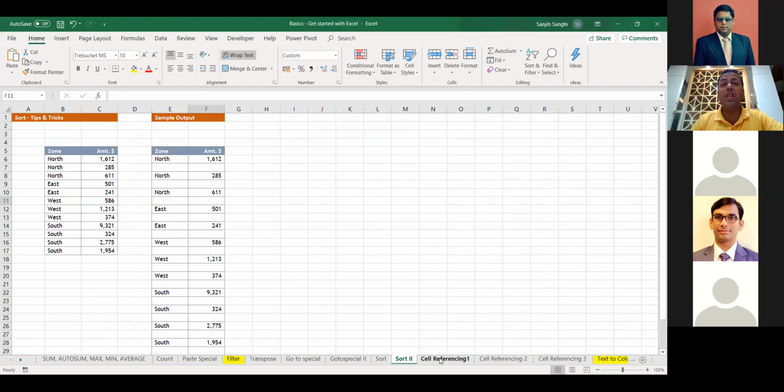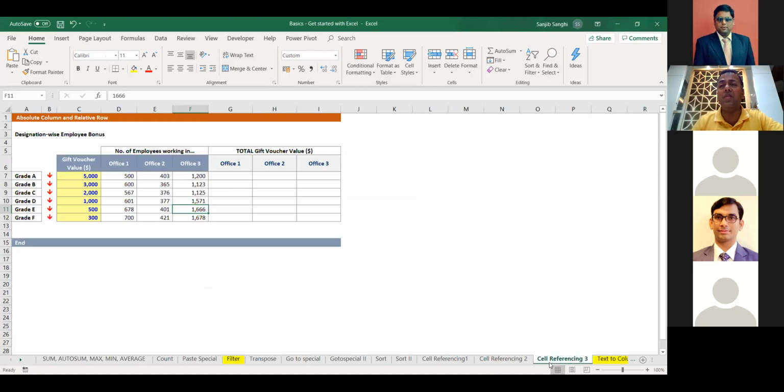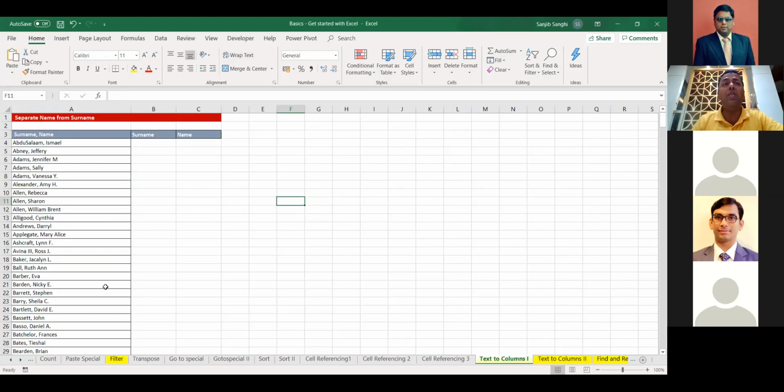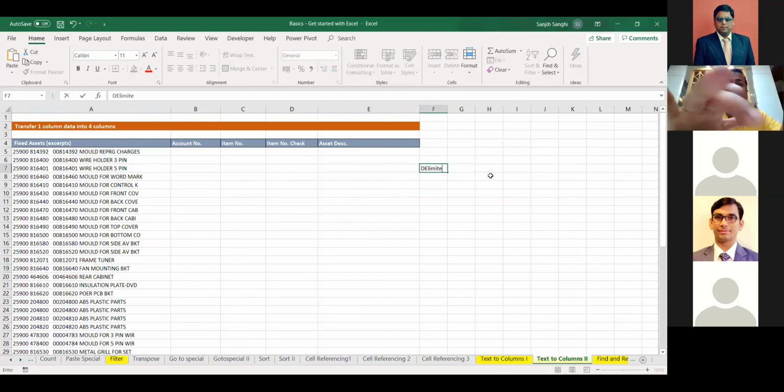We learned cell referencing, how we can use the $ sign to fix a particular data cell and then use the formula for all the categories. We learned various versions of cell referencing. And then we learned text to column, wherein we are able to break a text cell, a data cell, into two different columns. That's what we learned. We learned both the delimited format of how we can break this, and we learned the fixed width format on how we can do it.